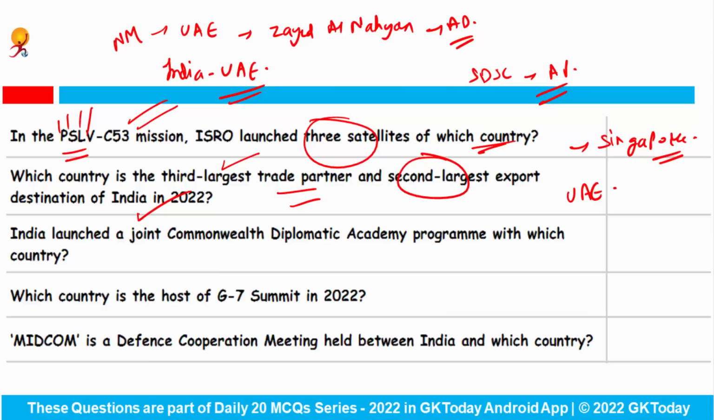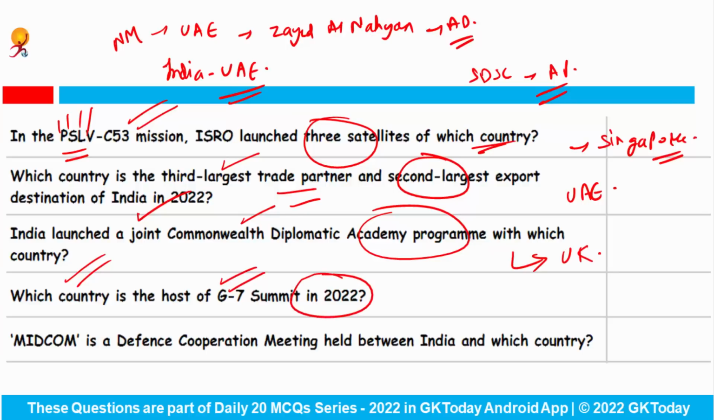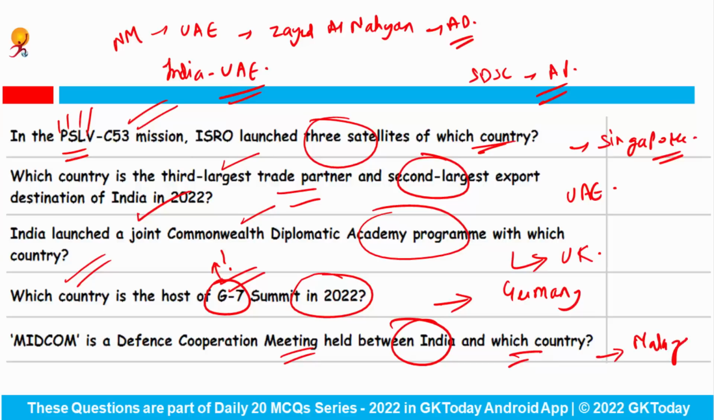Okay. India launched a joint Commonwealth Diplomatic Academy program with which country? So India has launched this joint Commonwealth Diplomatic Academy program with the country UK. Which country is the host of G7 summit in 2022? Answer is Germany. You have to tell me which countries come under G7. MidCom is a defense cooperation meeting held between India and which country? So this is our defense cooperation meeting with the country Malaysia. Right?